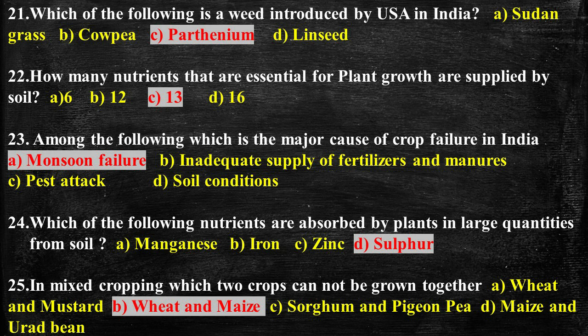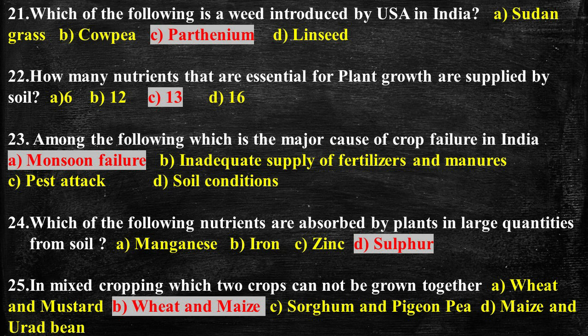The three main nutrients are nitrogen, phosphorus and potassium, and the remaining are calcium, magnesium, sulfur, iron, zinc, manganese, copper, boron, molybdenum and chlorine.